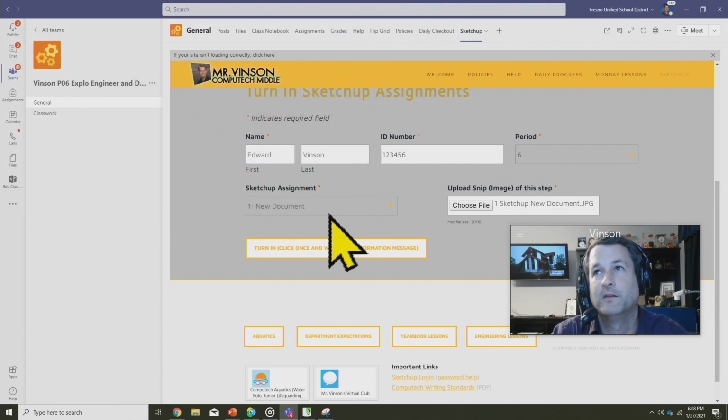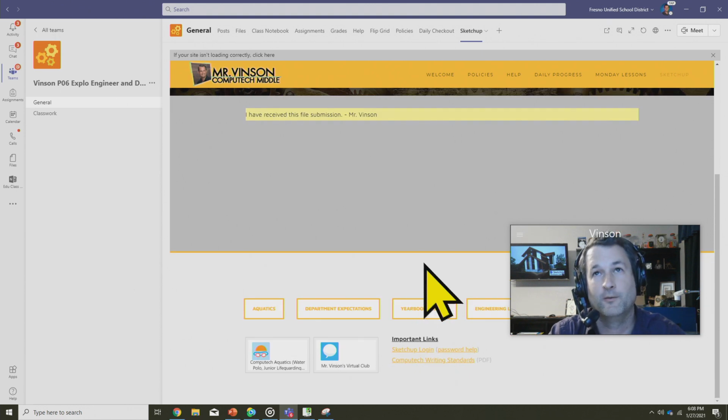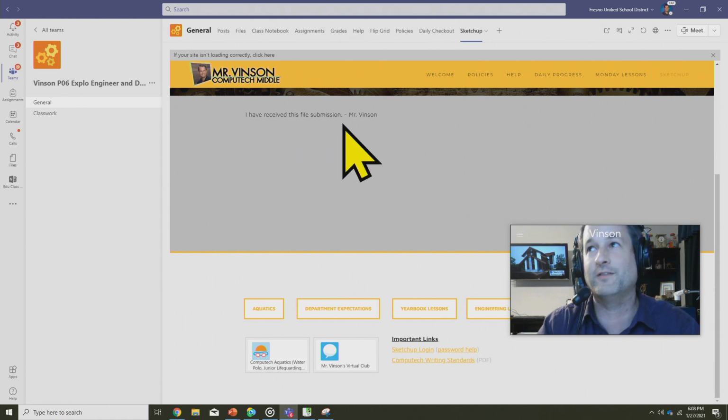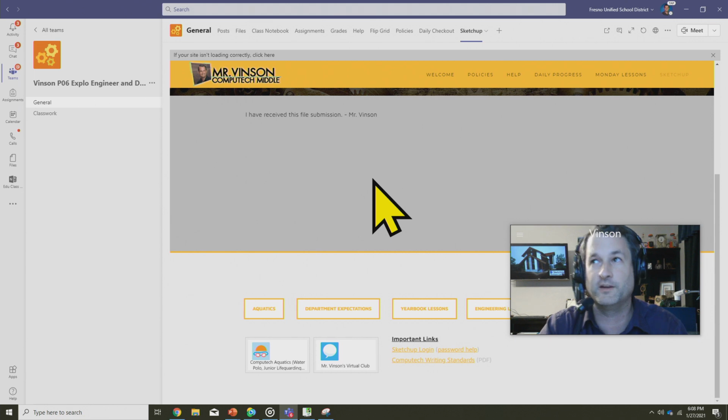Click Open. Once you click Open, there's a button that says Turn In. Click once and wait for confirmation message. What do you think you do? Yeah, that's right. Click it once and wait for the confirmation message. Then you'll get a box that says I have received this file submission, and that means soon, in the next probably 24 to 48 hours, Atlas will update and it will show that you turned in Step 1, new document.